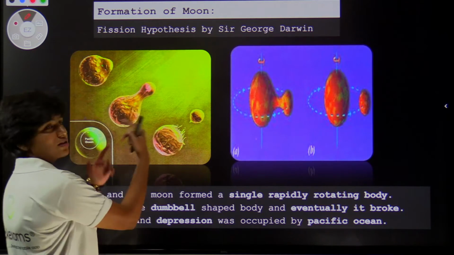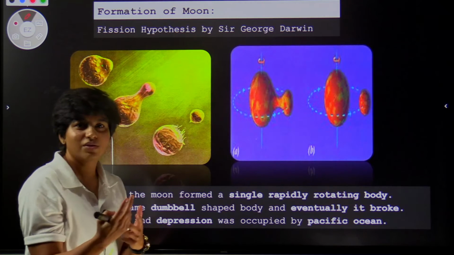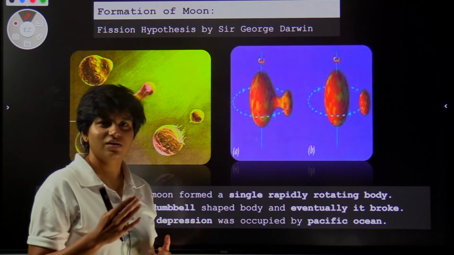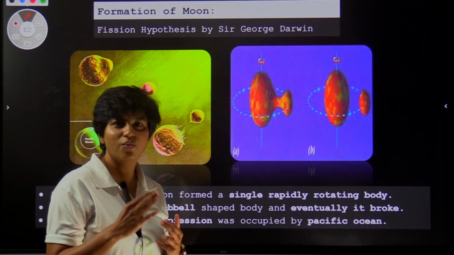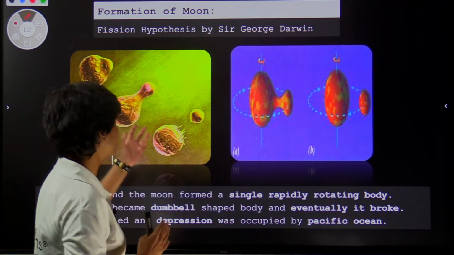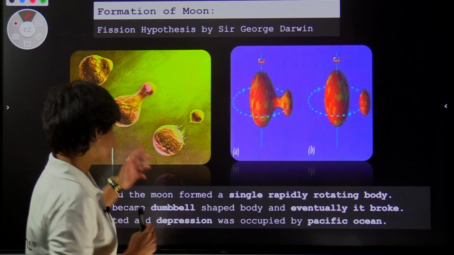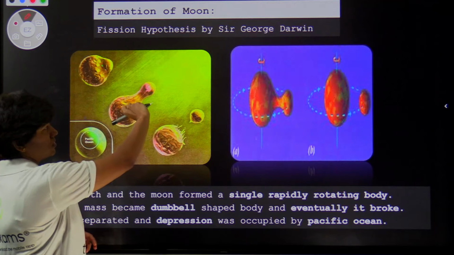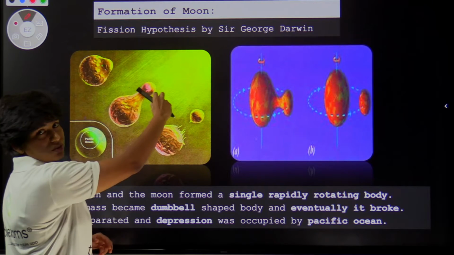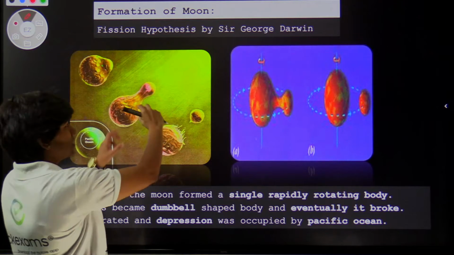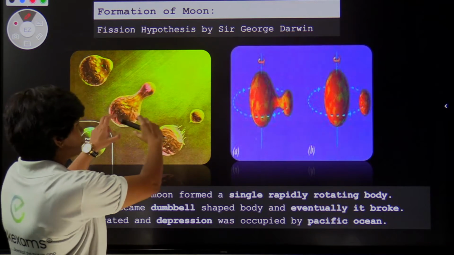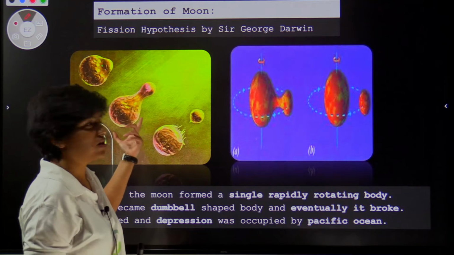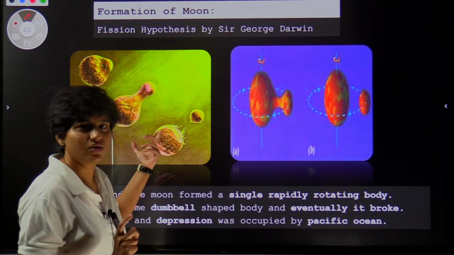As it rotated and spun, there is something called centrifugal force. When you rotate something, there is a tendency of moving away from the center. So as this object started spinning and rotating, the Moon, a smaller object which was part of Earth, started expanding, and it looked something like a dumbbell, a dumbbell which is not of equal weights. It's of different weights.